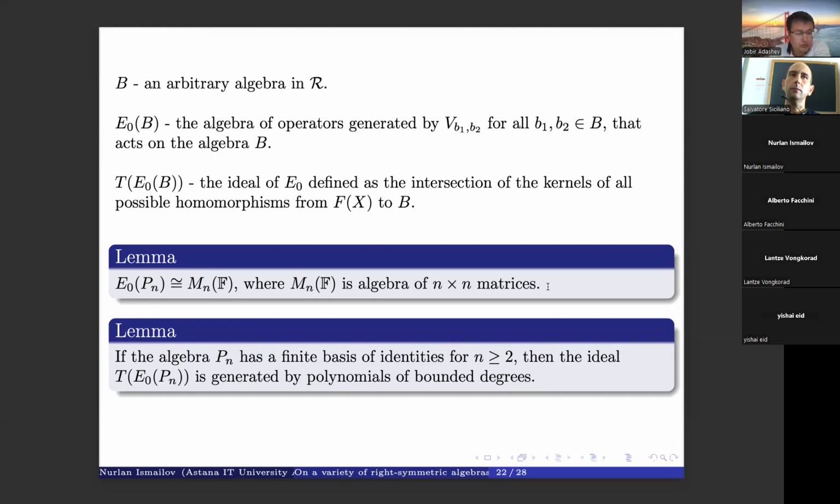Using this isomorphism, we will prove a very important lemma. If our algebra Pn has a finite basis of identities, when n is greater than or equal to 2, then the ideal is generated by polynomials of bounded degrees.